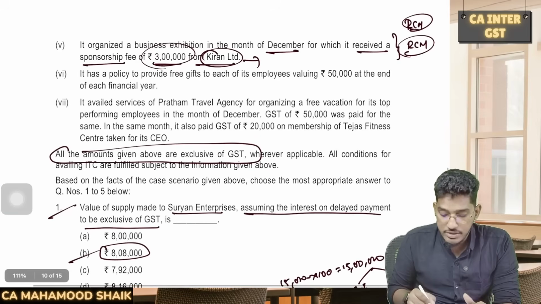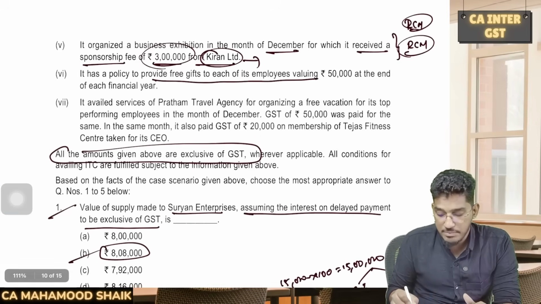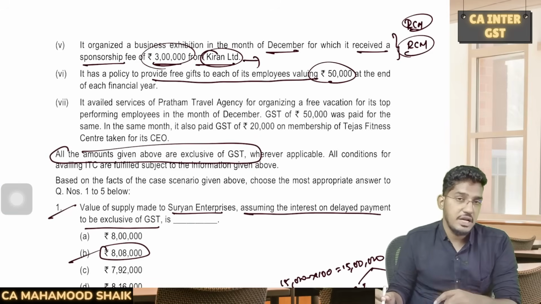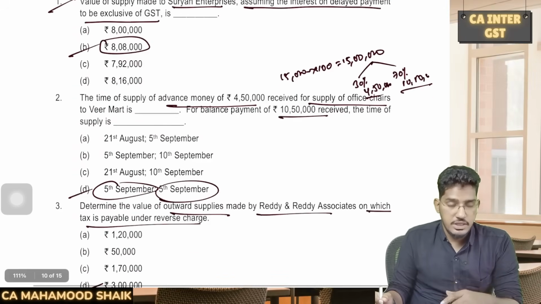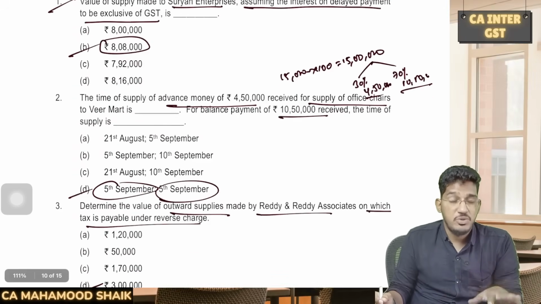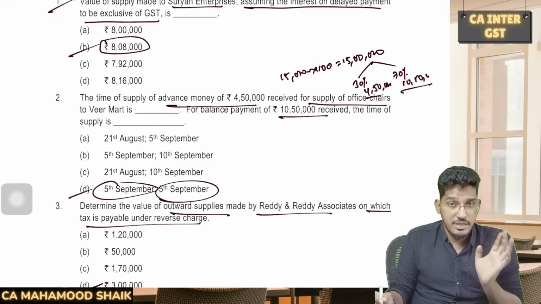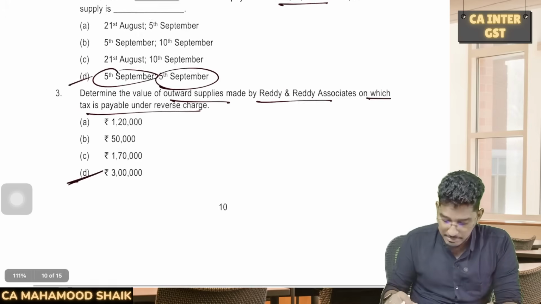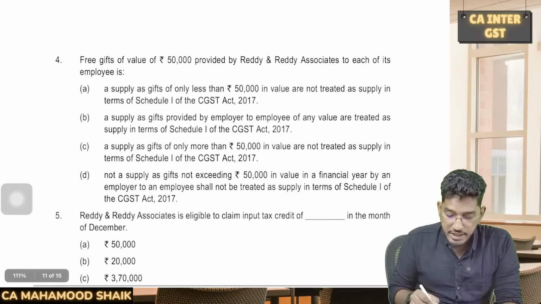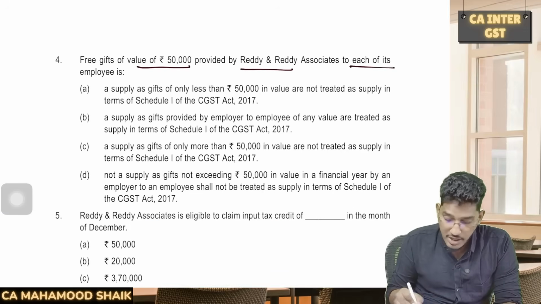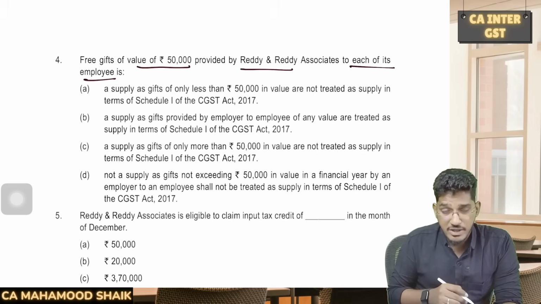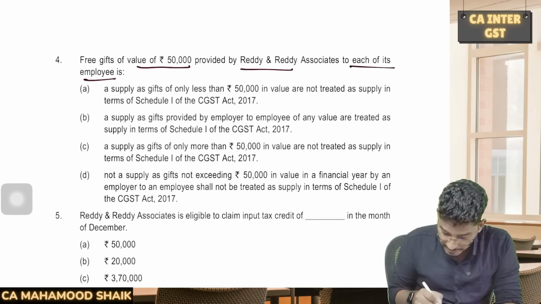Next. It has a policy to provide the free gifts to each of its employees valuing 50,000 at the end of each financial year. See, if you remember the discussion of schedule 2 para number 1, once again, gifts given by the employer to the employee up to a value of 50,000 per employee per year will not be considered as supply. So if you read the question, free gifts of value of 50,000 rupees provided by Reddy and Reddy Associates to each of its employee. Is it a supply or not a supply? It is not a supply.